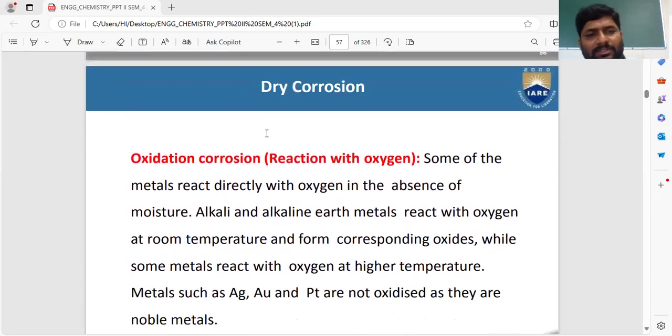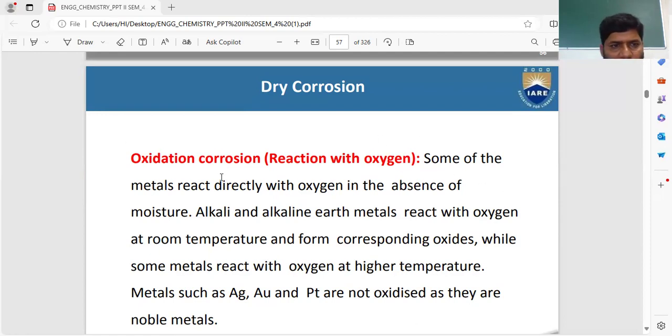See, dry corrosion is classified into three types: oxidation corrosion, corrosion by other gases, and liquid metal corrosion. We have three types of dry corrosion. The first one is oxidation corrosion. We'll see oxidation corrosion. What is meant by oxidation corrosion? It means a metal reacts with oxygen in the absence of moisture. Then it is called oxidation corrosion.